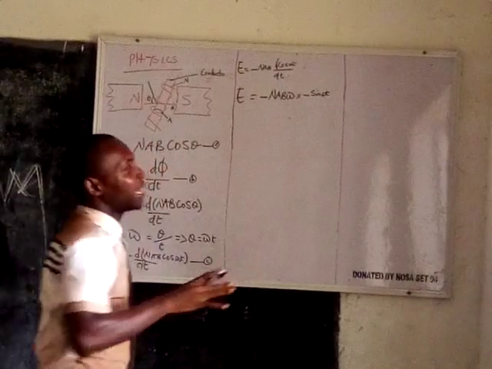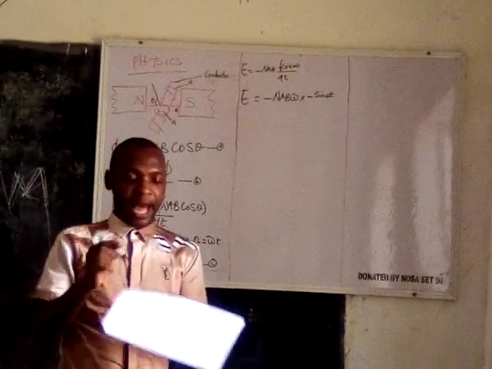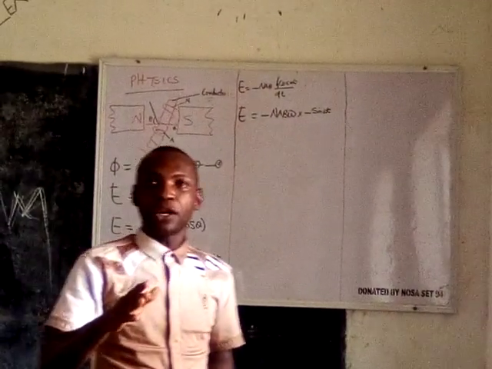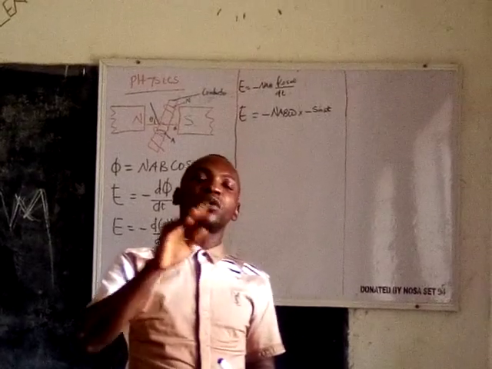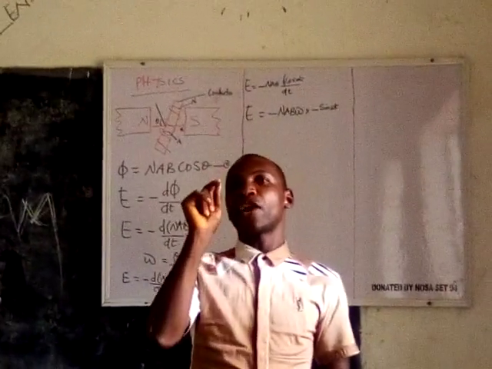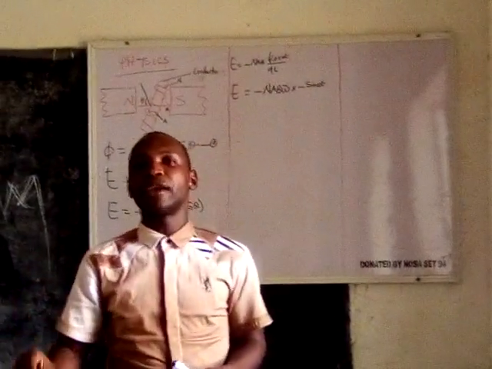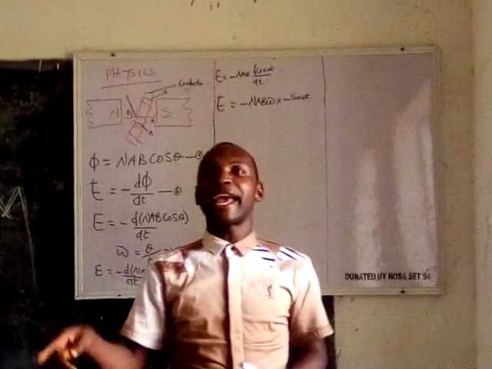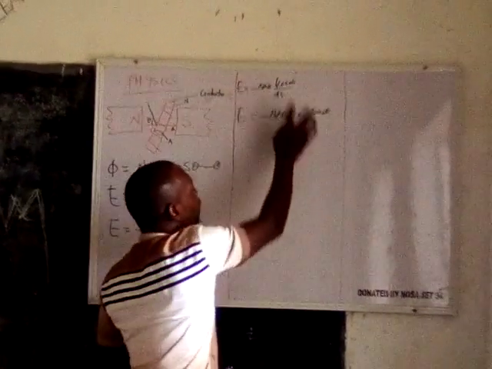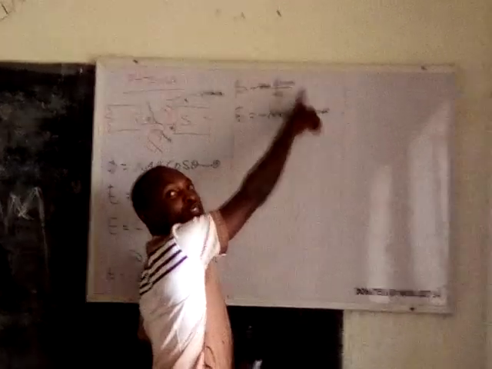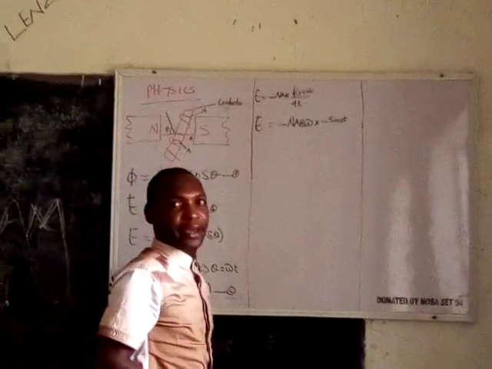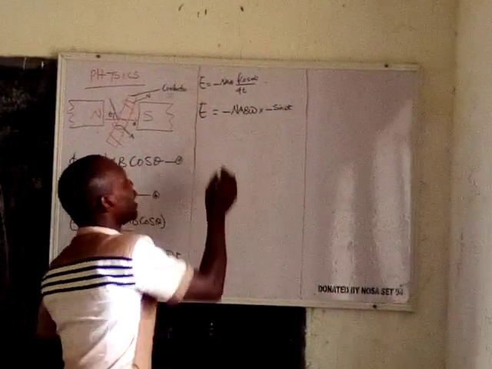Now look at this. This is not as if it has a particular mathematical proof, but it is a known result. If you go to the table of derivatives, you will see whenever you are differentiating a cos, it will give you a minus sign. When you differentiate a sine, it will give you a cos. So if you are differentiating this now, it will give us a minus sine omega t, with this constant here coming back here. So you have this as this.